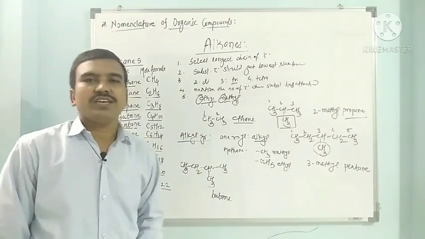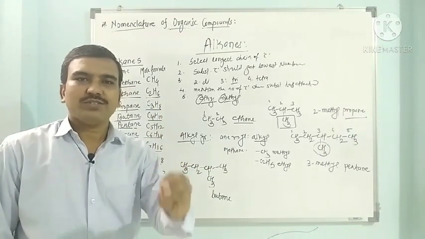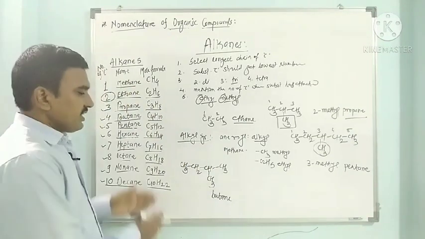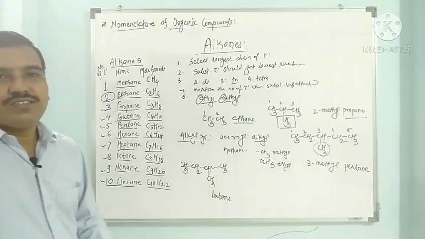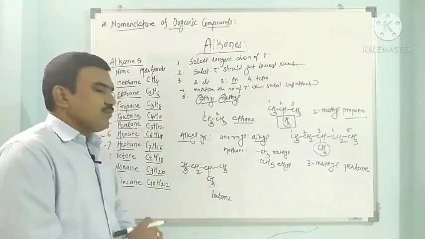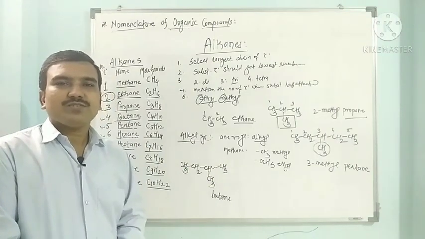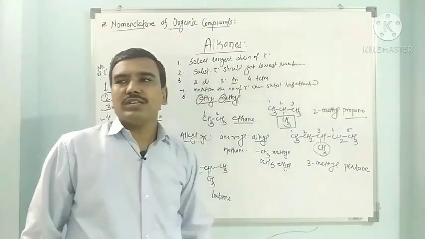Now the question arises, from which end we have to start numbering. We can start numbering from this side or from this side. Think about from which side we have to start numbering. What is our rule? The substituted carbon should get the lowest possible number.